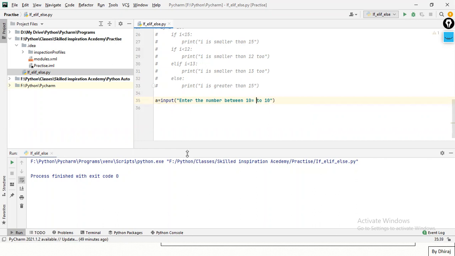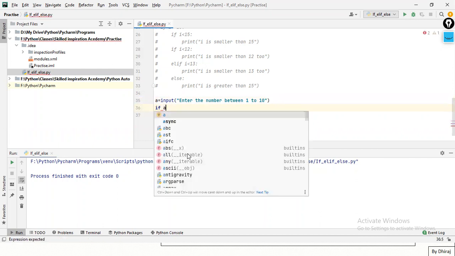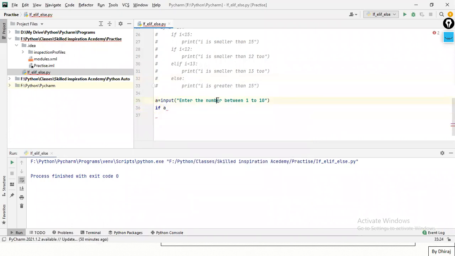Or rather than a number, we were just asking for a string, right? So enter the name.